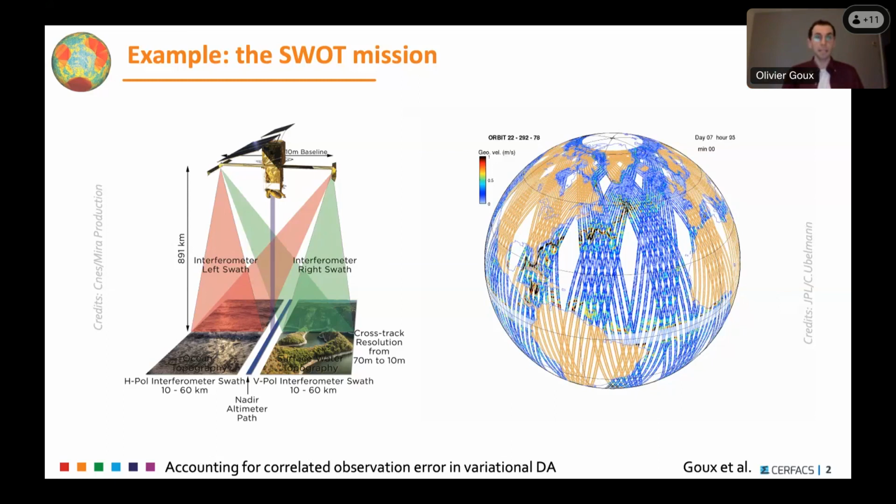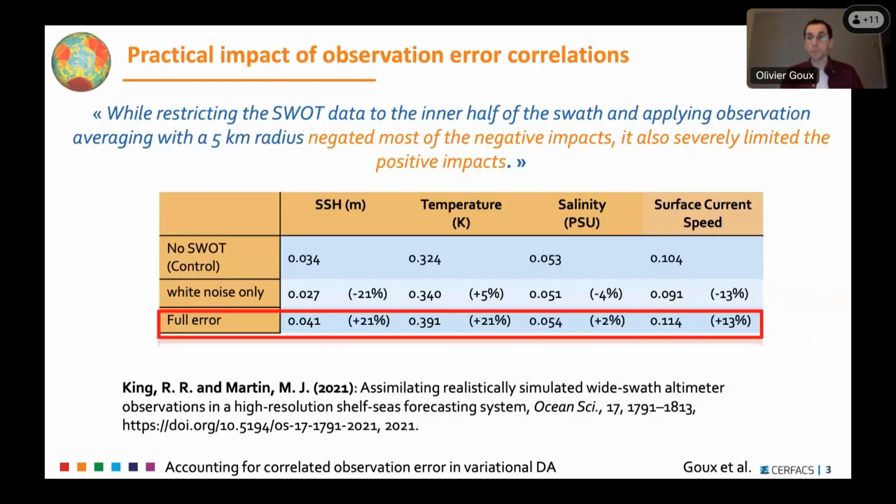I'm just going to show some results from a study by Robert King and Matt Martin from the Met Office, which did a very interesting OSSE using SWOT measurements in a regional configuration. What's interesting in this study is that they simulate SWOT observations both with white noise only and with the full error budget predicted by the mission requirements, with large error correlations. With white noise only, the impact of the SWOT observations compared to the control run is largely positive, so they would have a very good impact on the system.